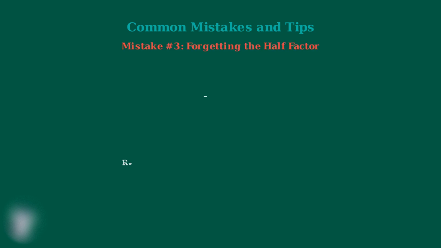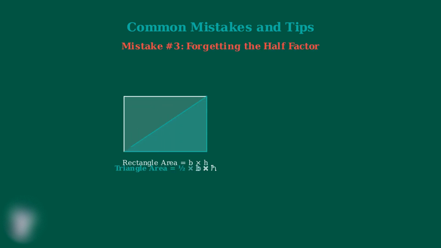The third common mistake is forgetting the 1/2 factor in the triangle area formula. Remember, a triangle's area is exactly half the area of a rectangle with the same base and height. Without the half factor, you're calculating the area of the entire rectangle, not just the triangle. This would give you double the correct answer.